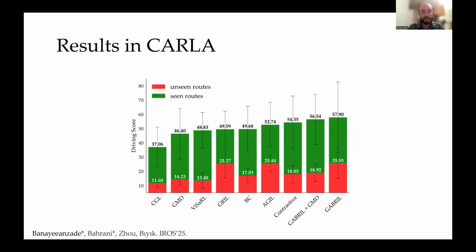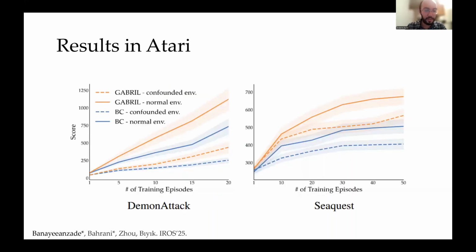Here we are seeing some results from the CARLA simulator where we are using the learned policy to drive in seen or unseen routes. And as you can see, GABRIL improves performance against the different baselines. And results are similar in Atari. In both normal environments and causally confounded environments, we get much better results when we do this eye gaze regularization.